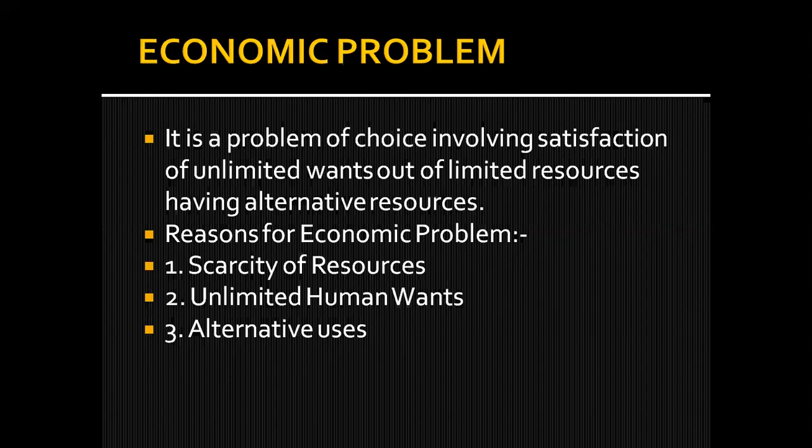Okay, we can say that whatever our resource is, even if it is land. I would like to take the example of land. Land as a resource can be used for constructing a house, a factory, a school, a park. It can also be used for growing wheat, rice, vegetables, etc. So what is the problem here? Why are we discussing the problem? Problem here refers to the problem of choice.